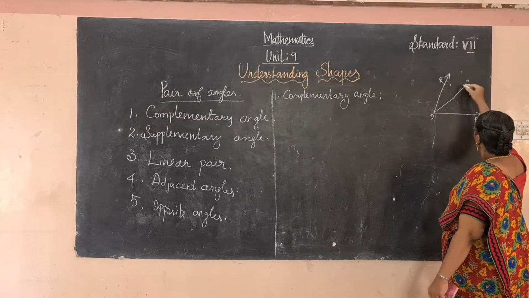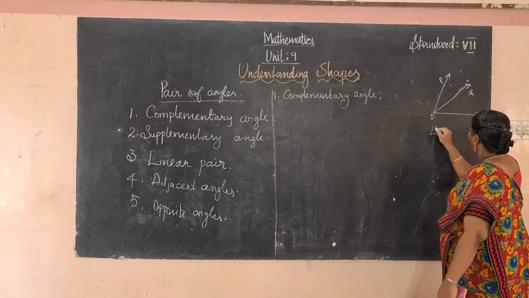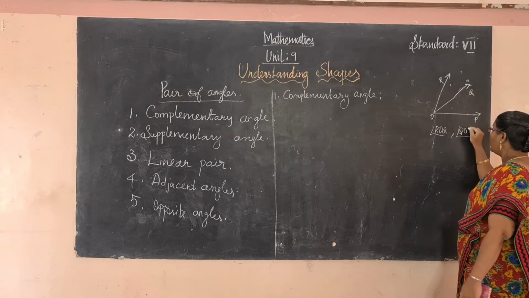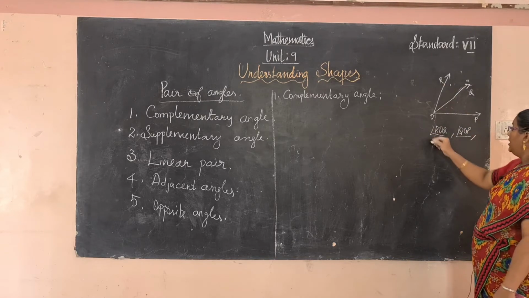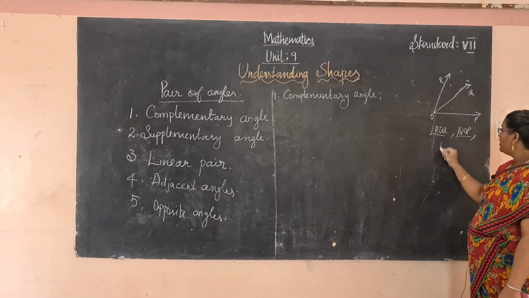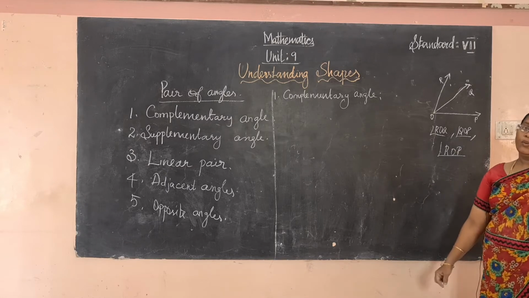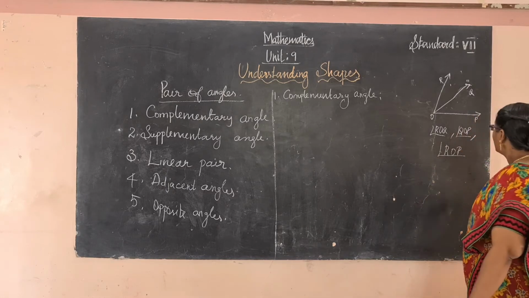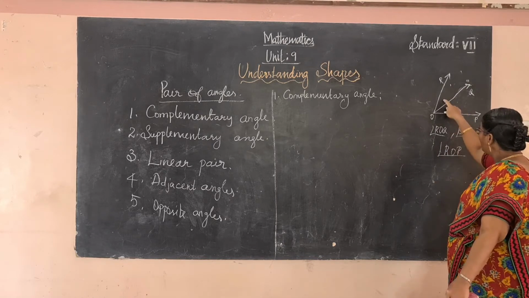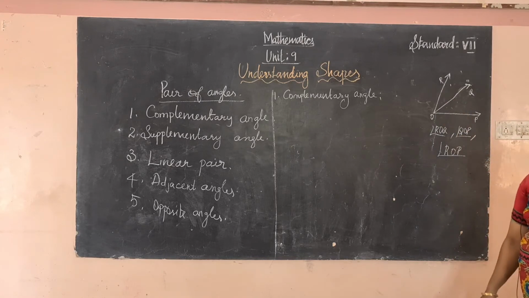What are they? Angle ROQ, and the next one, angle QOP, and the sum of these 2 angles gives the angle ROP. So totally we have observed 2 adjacent angles from this diagram. The sum of these 2 adjacent angles gives the angle ROP.